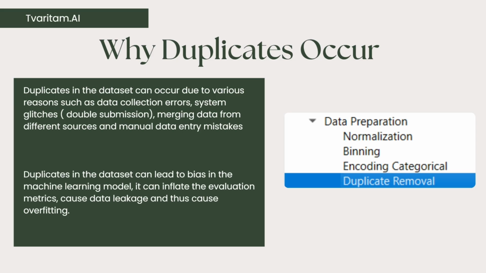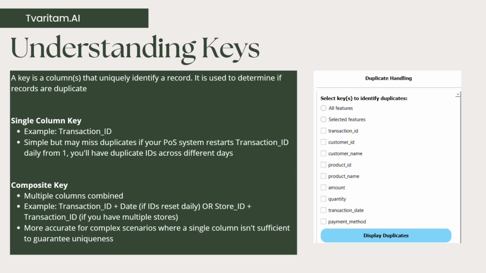Now, when duplicacy is there in the data set, one question is how to identify the duplicates, right? It is not always very straightforward that everything matches. It can depend on the domain and the type of record that we have. And to understand the duplicacy, a very important concept is keys. So what is a key to begin with? A key is a column that uniquely identifies a record.